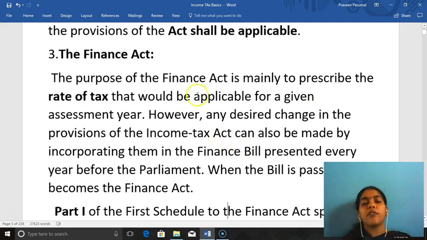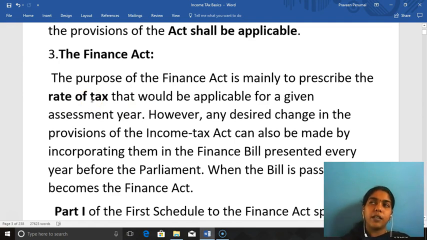The purpose of the Finance Act is mainly to prescribe the rates of tax that would be applicable for a given assessment year. With regard to income tax, the concept of assessment year is always repeated. In other technical parlance, assessment year wouldn't be used to a great extent, but with regard to the Income Tax Act, the word assessment year is repeatedly used.